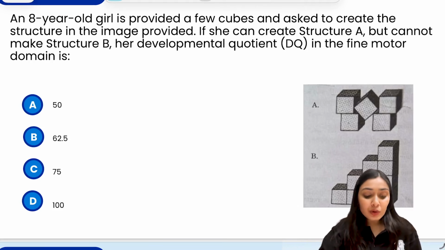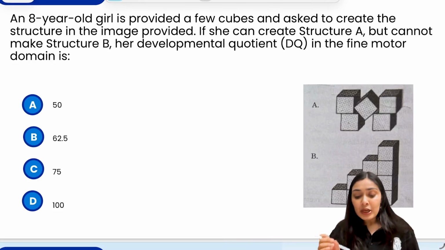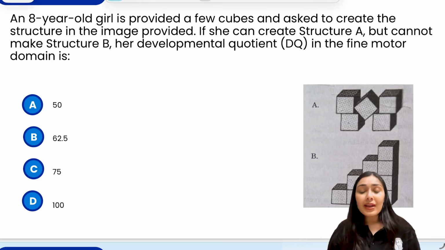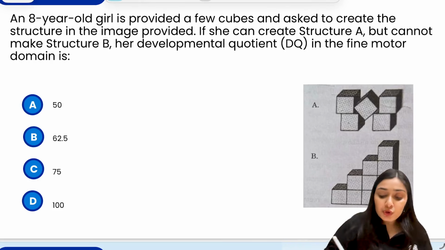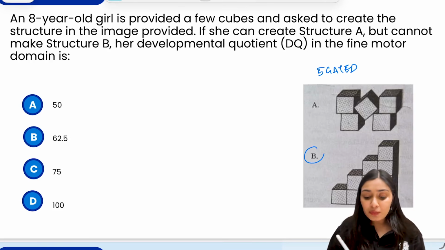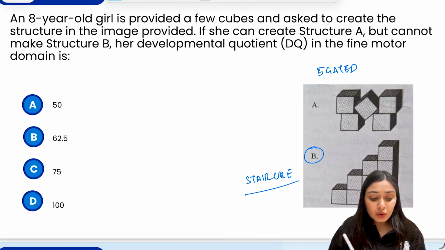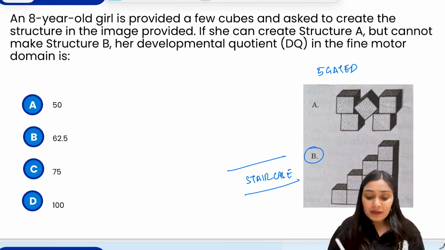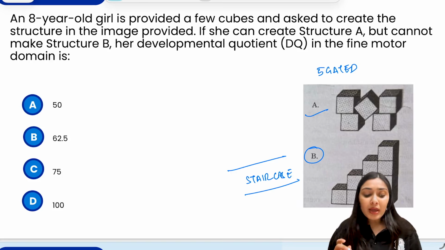We have an 8-year-old girl who is provided with a few cubes and asked to create the structure that is provided. You can see structure A. Structure A is a bridge, a 5-gated bridge, right? Then you have option structure B, which is a staircase. So this 8-year-old girl can make structure A but cannot make structure B.